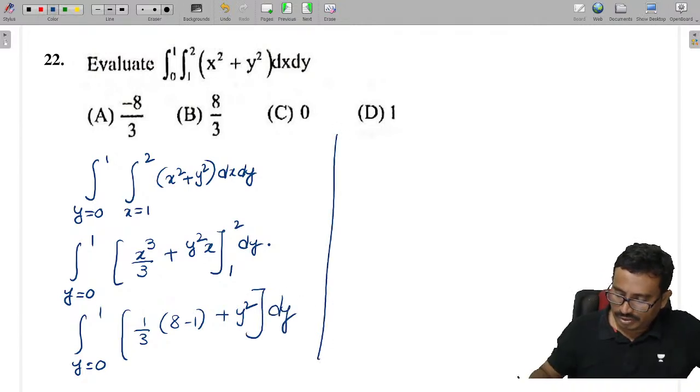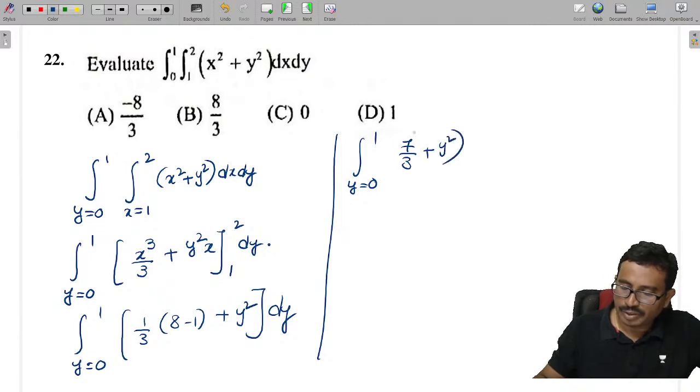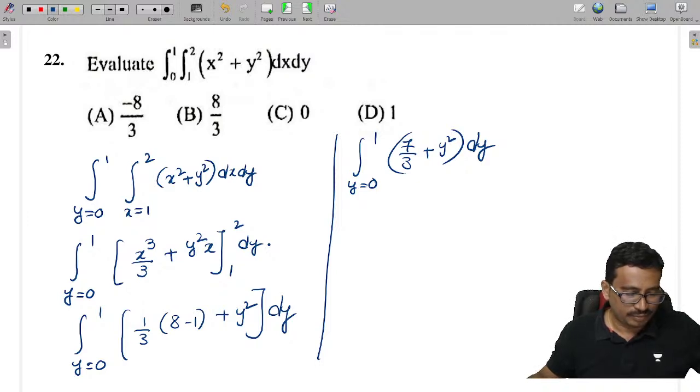So y limits are from 0 to 1, which is 7 by 3 plus y square into dy. Check it, all of you.